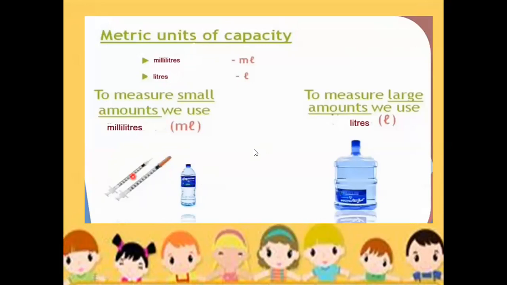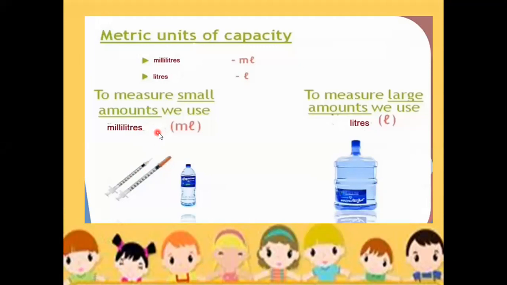And for measuring a large amount of liquid, we use liters. For example, if you want to find the capacity of a water tank, or milk in a big can, we will find it in liters. And for a smaller amount, we use milliliters.